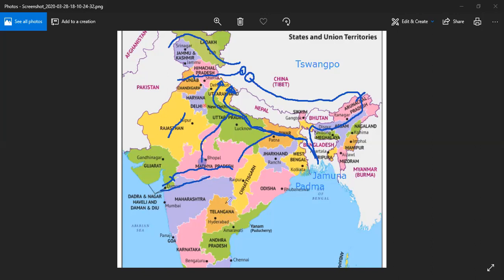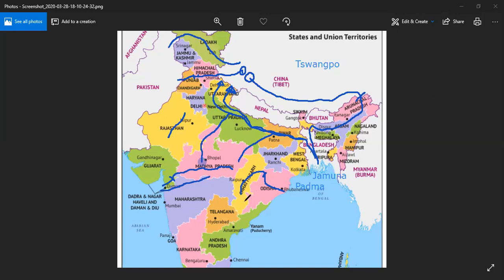And coming to the other most important rivers, like Mahanadi. Mahanadi originates from Sihava in the Chhattisgarh region here. From the Chhattisgarh region, it originates from this side and moves with the slope, enters into Orissa. From Orissa, it falls in the Bay of Bengal. In this Mahanadi, we have the Hirakund Dam over here.